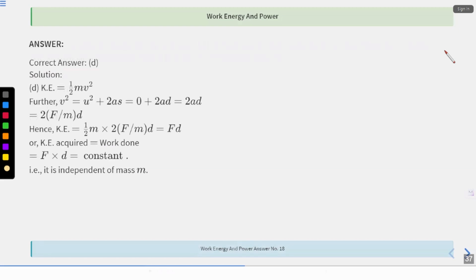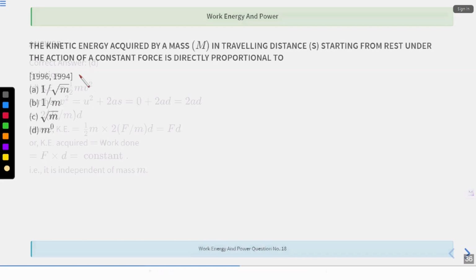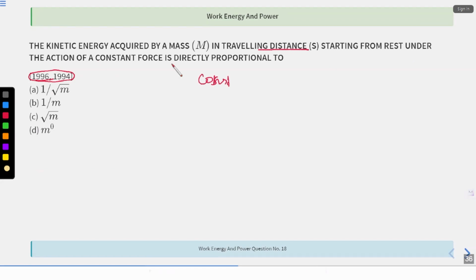Just understand that kinetic energy, they have told basically that V square will be U square plus 2AS. Why? Because kinetic energy by traveling a distance s starting from rest under the action of a constant force. See, they are saying that you have a constant force F.